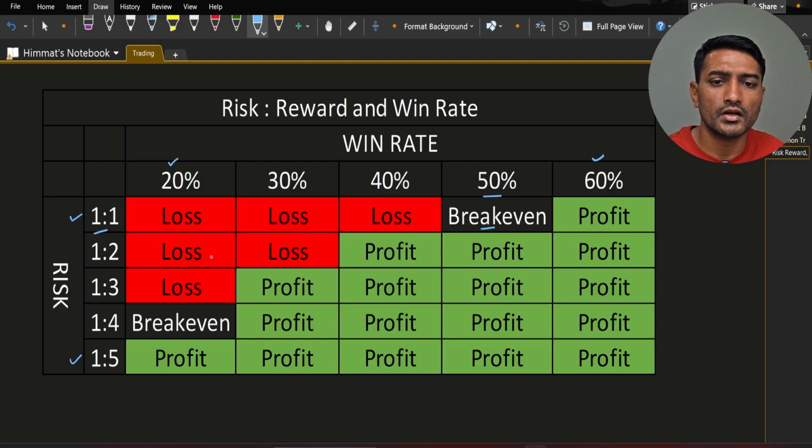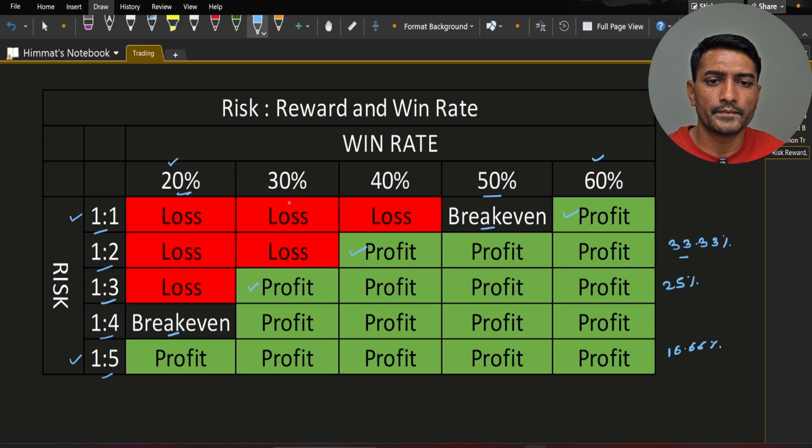So when you have the risk reward 1:1, then your break even will be 50%. So above 50% you will be profitable. Okay, so when you have 1:2 as your risk reward, then break even will be, to be precise, 33.33%. Above this you will be profitable. When your risk reward is 1:3, then your break even will be at 25%. Above 25 you will be profitable. And for 1:4, your break even is just 20%. And for 1:5, your break even will be 16.66%.